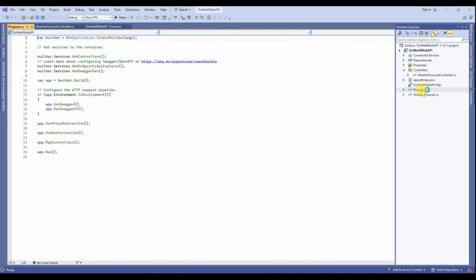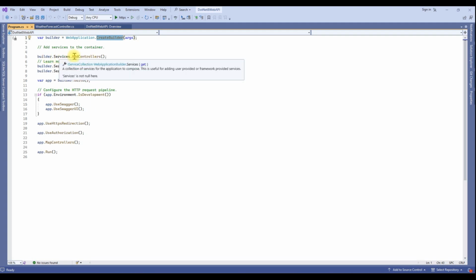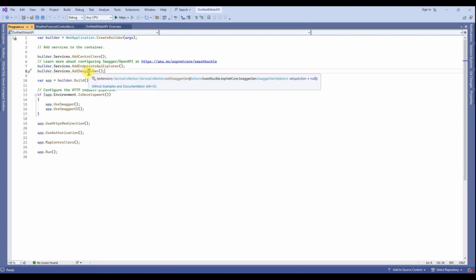Here in the Program.cs file, this Web API application runs in a console environment. Here we have the WebApplication.CreateBuilder method. It is responsible for making this console application a Web API. This method is responsible for creating the web application. It also has some services. In future, when I'm creating a service, we'll register our service in this section, builder.Services. Swagger is already implemented in this application.